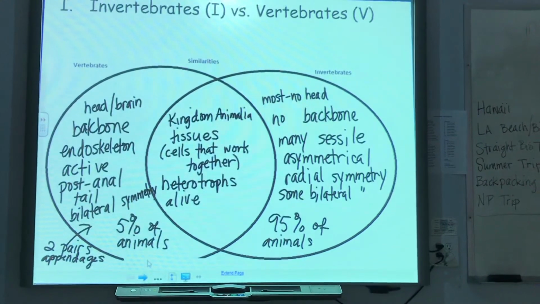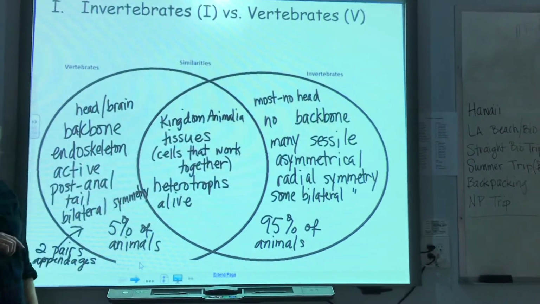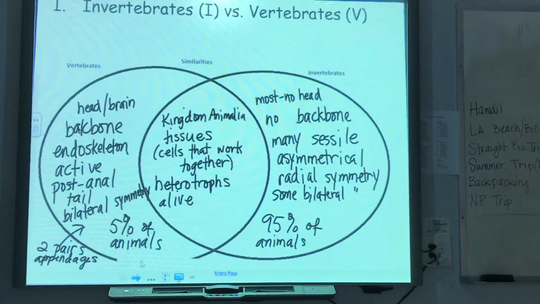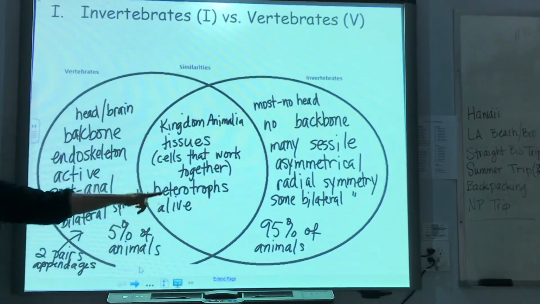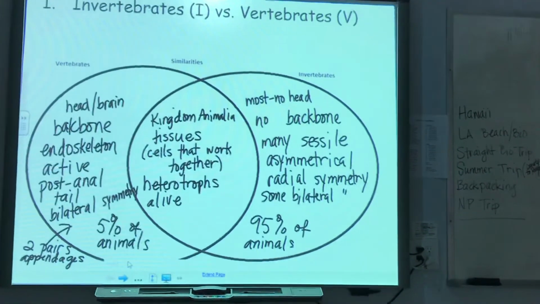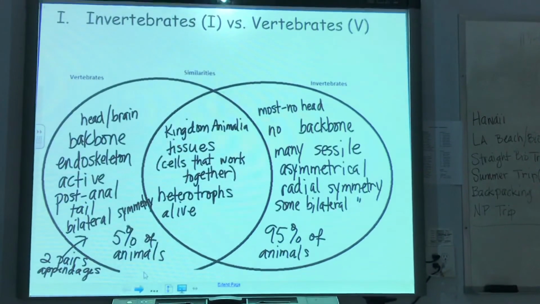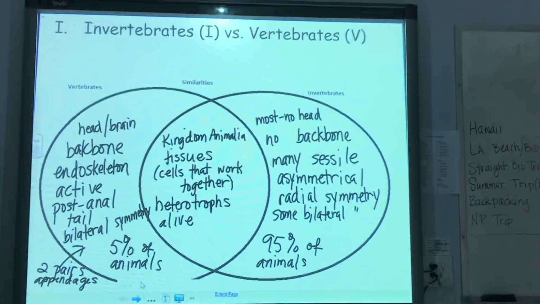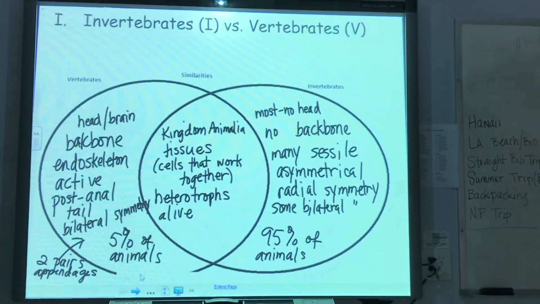That's 2 pairs. Whereas our invertebrates, if they have appendages, very often they will have several pairs of appendages. A good example are insects. How many pairs of appendages do insects have? 3 pairs, they have 6 legs. Arachnids, how many pairs of appendages do arachnids have? Well, they have 4 pairs, 8 legs, and it can get bigger than that.